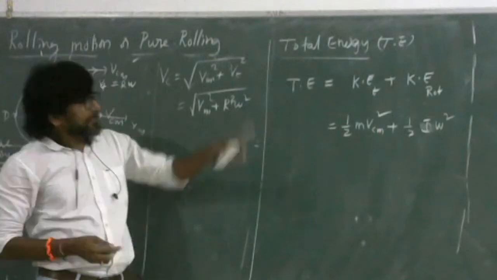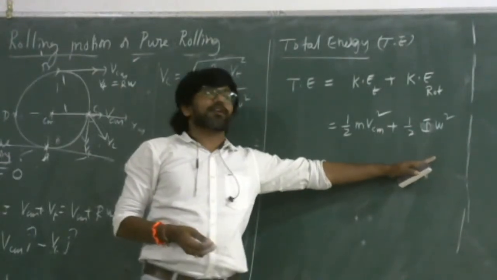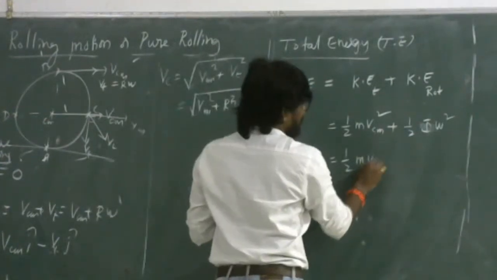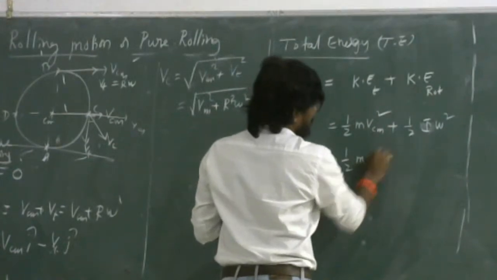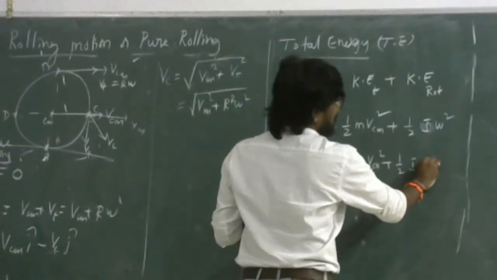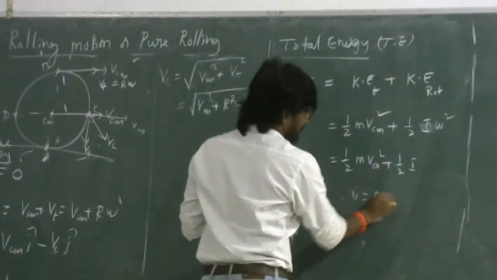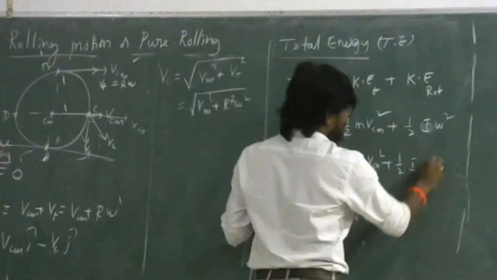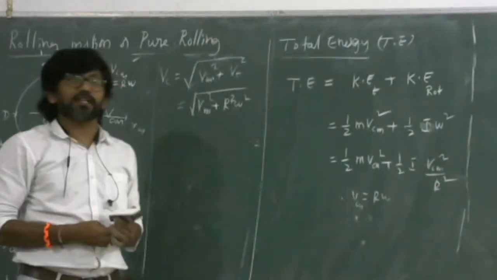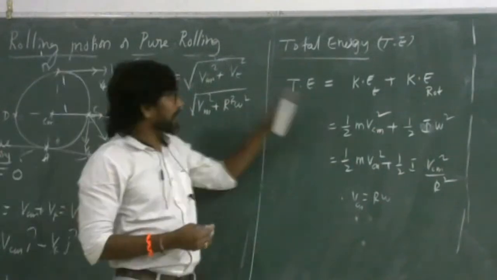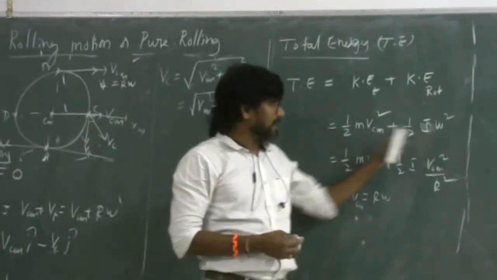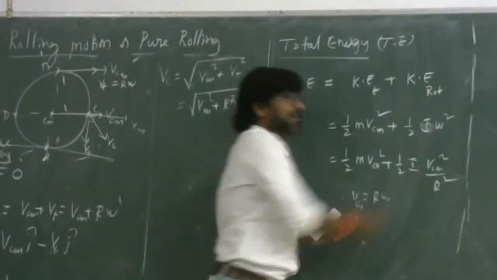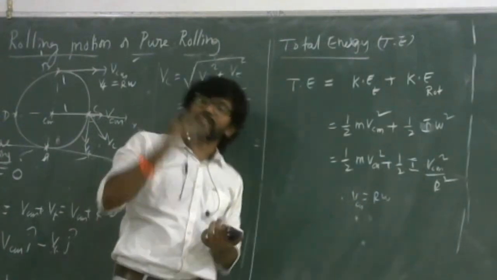In terms of V only, if you want to write this, since V is equal to R omega, VCM is equal to R omega, so omega equals VCM by R. You can also write this as half m VCM square plus half I into VCM square by R square. Is it clear? So this way you can write the total energy in terms of linear velocity and angular velocity, or both in terms of linear velocity only, but here I is the moment of inertia, another rotational parameter.